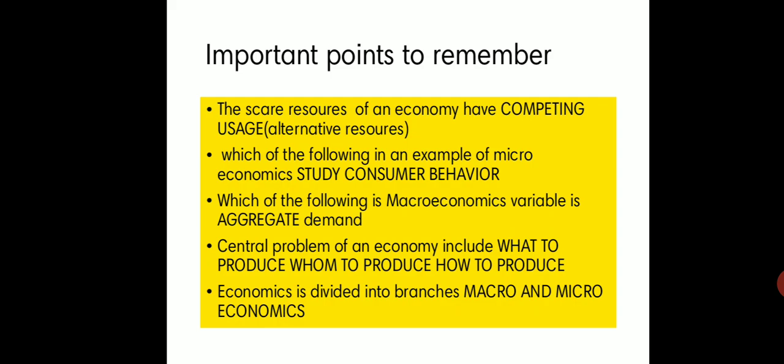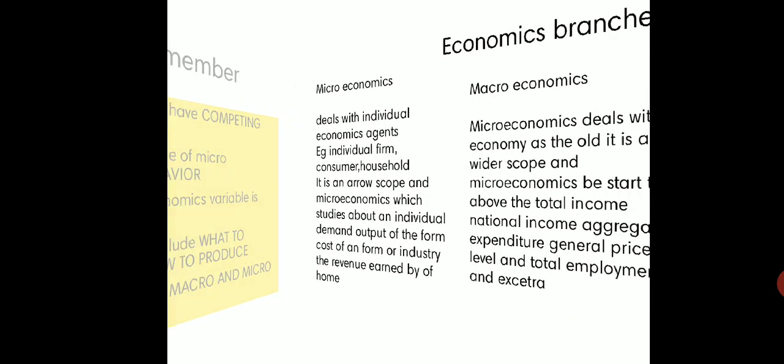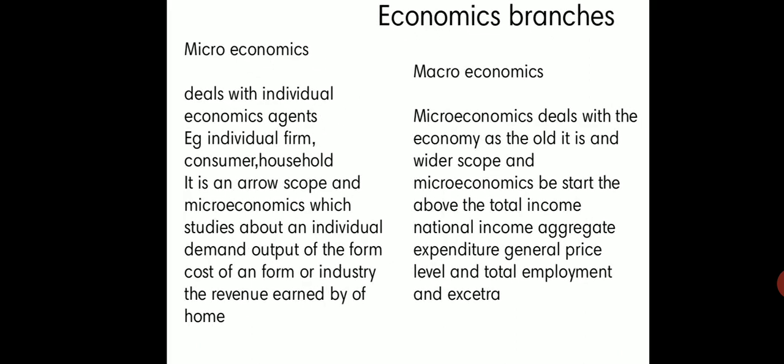Economics has been divided into two branches, that is micro and macroeconomics. So what is the difference between micro and macroeconomics? Microeconomics deals with individual economic agents, an individual firm, an individual household, or an individual consumer, etc. It is a narrow scope. In microeconomics, we study individual demand, output of the firm, cost of the firm or the industry, revenue earned by the firm, etc.